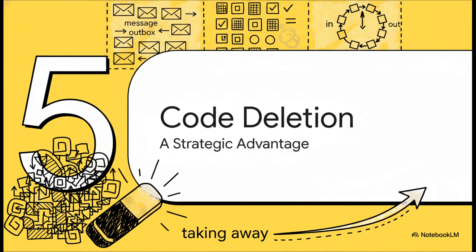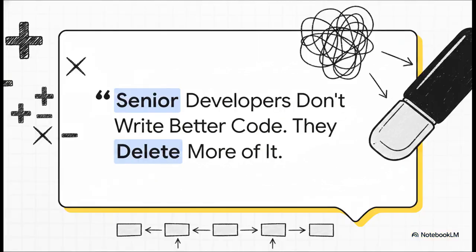Which brings us to part 5, strategic code deletion. We've added these advanced patterns, but there is one final paradigm shift that separates the novice from the true master. It's not about what you add, it's about what you take away. Senior developers don't write better code, they delete more of it. Your value as an engineer is actually inversely proportional to the amount of code you write. Think about it. Every single line is a liability.